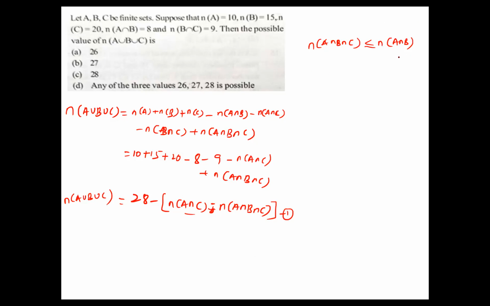Now this one we can take. n(A∩B) − n(A∩B∩C) is greater than or equal to 0, which means this value will start at 0. In case this value is 0, what is the answer? It will be 28, n(A∪B∪C). That is one possible case.